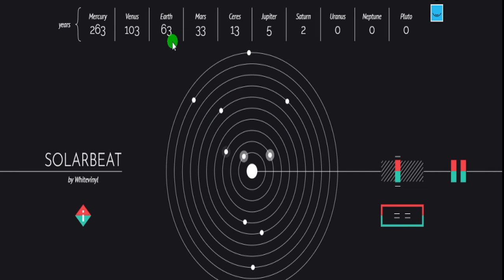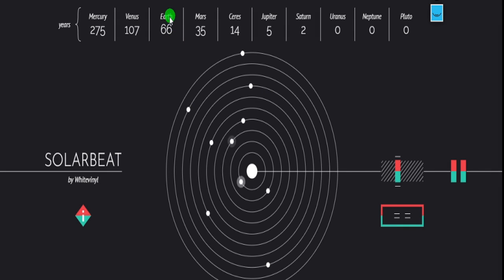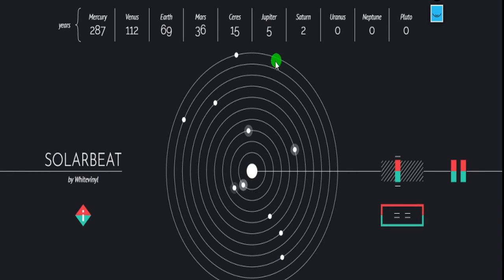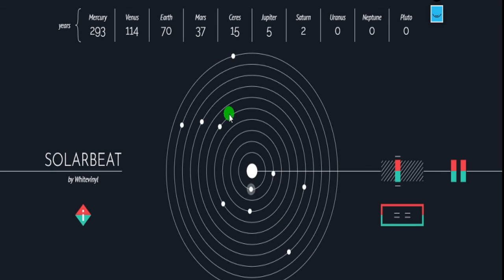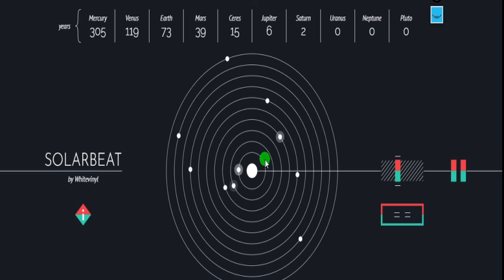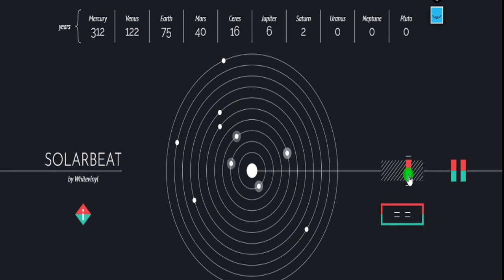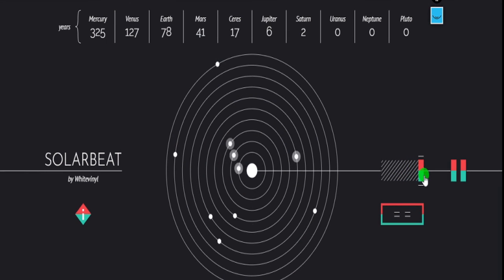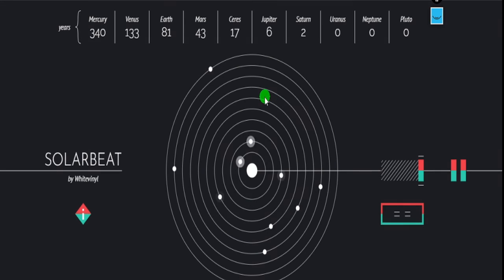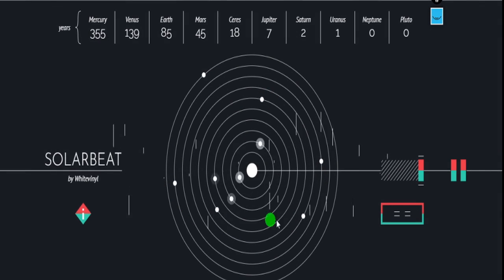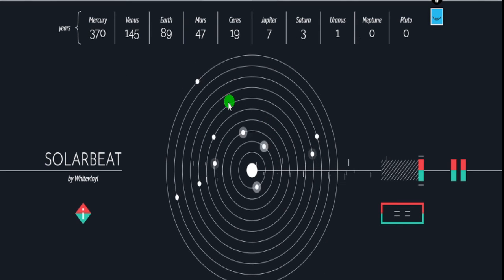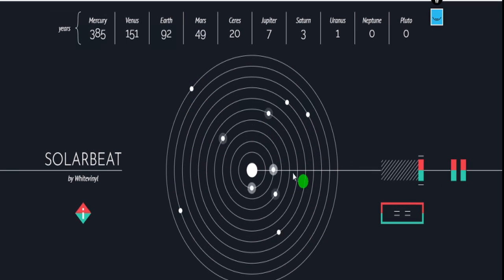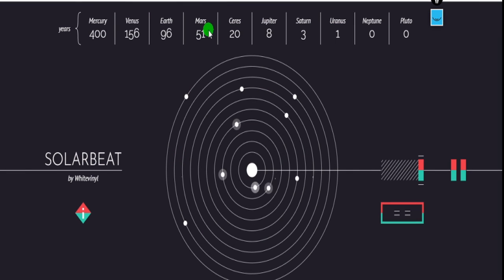If you have observed, Earth has completed 64 years, that means 64 revolutions, but still Pluto has not completed 1 revolution. So how many years should Pluto take to make 1 revolution around the sun? Even though I have increased the speed, Pluto is still unable to complete 1 revolution.